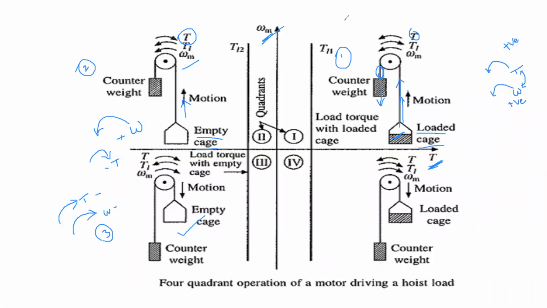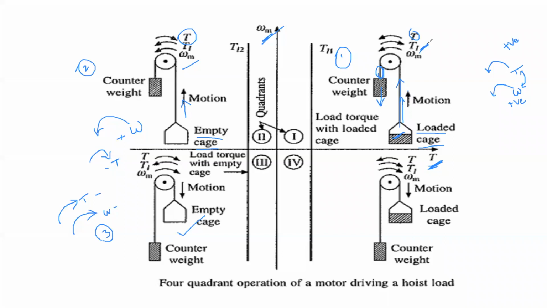First of all, you have to explain what parameters you are taking here. With respect to hoist load, it is nothing but a pulley, and to this pulley you are connecting a load, the cage. So, 4 quadrant operation of a motor driving a hoist load. First of all, you have to explain the parameters you are taking. On the x-axis, you are taking the torque, and on the y-axis, you are taking the speed of the motor, omega m. Here you are considering 3 parameters, but instead of these 3, you can write 2 also: one is torque and second one is speed. And in this picture, another torque is explained, that is load torque.